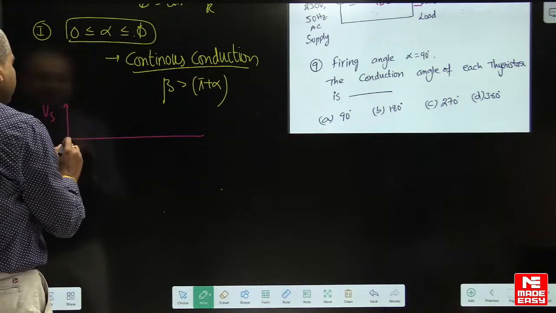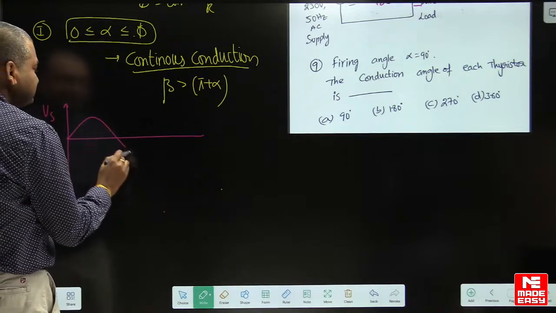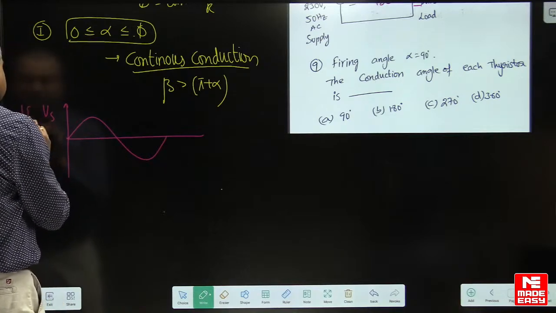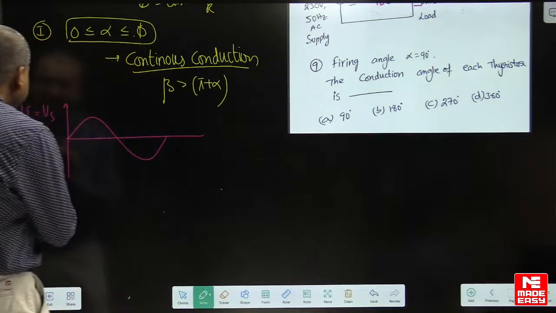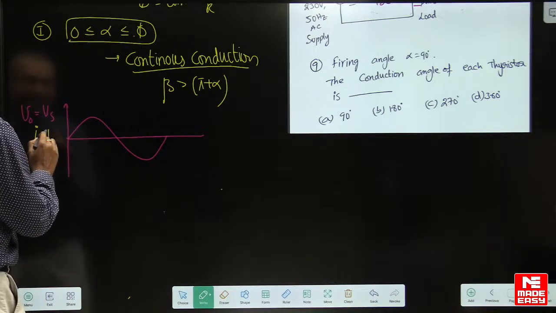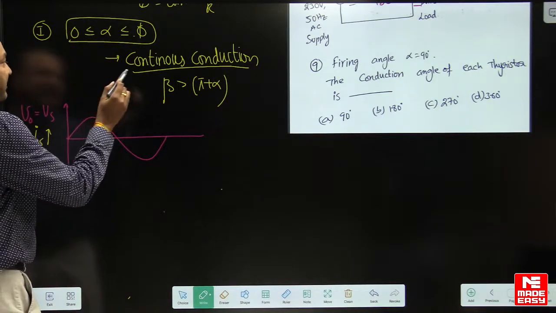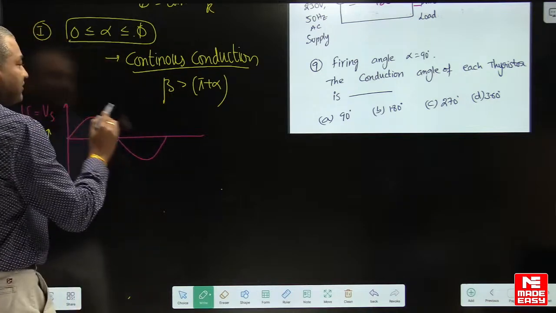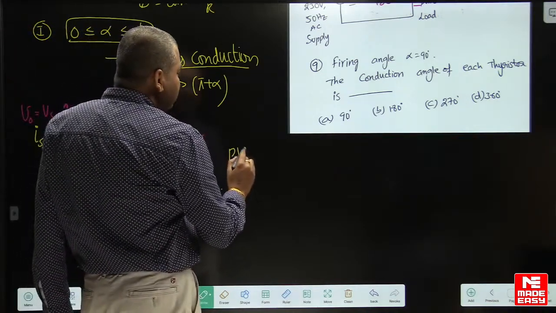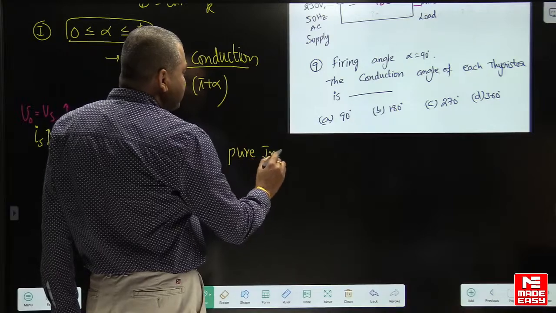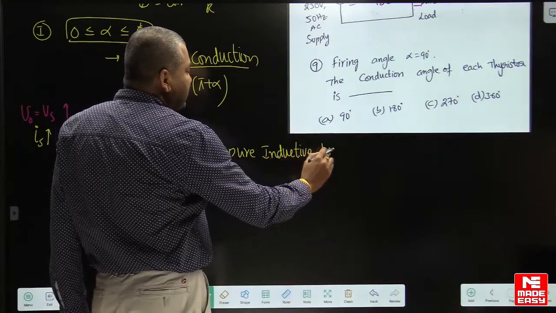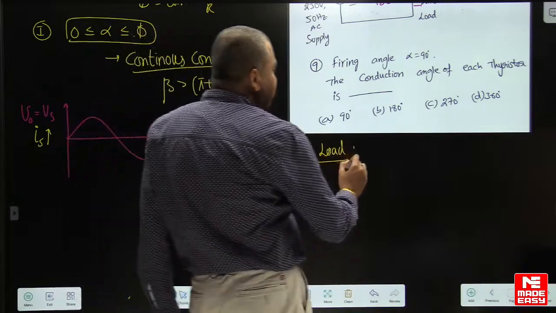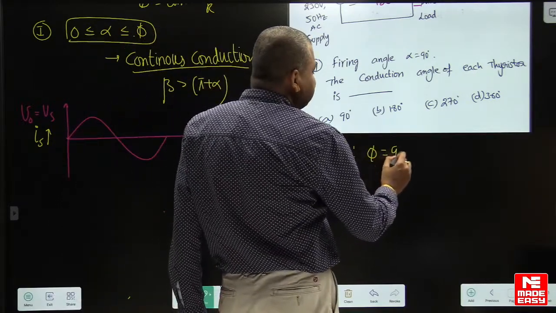This is the supply voltage, output voltage also same. After reaching steady state, the supply current is lagging by impedance angle. For pure inductive load, impedance angle phi is equal to 90 degrees.